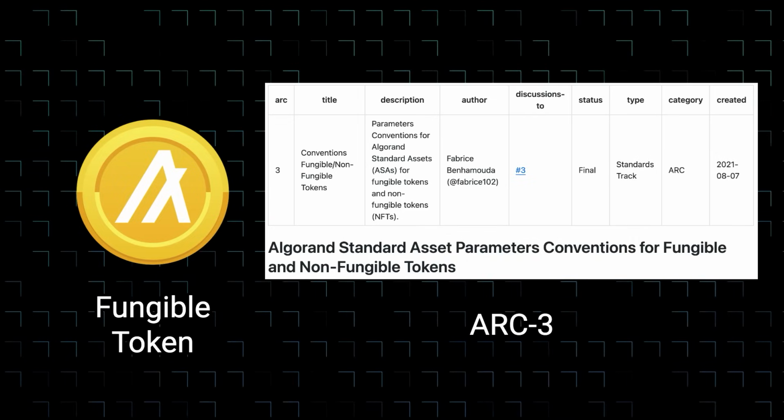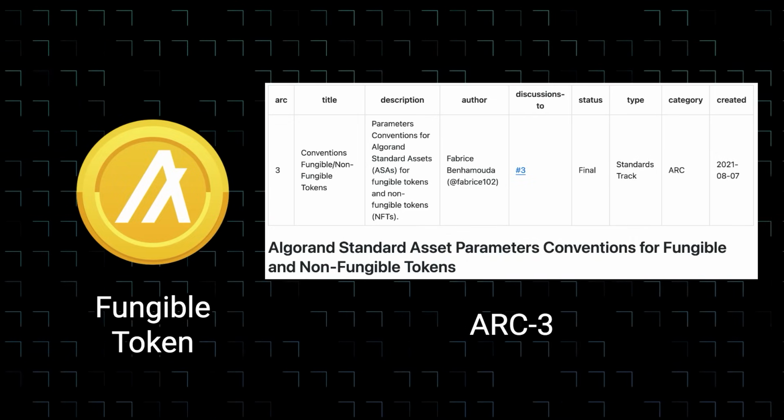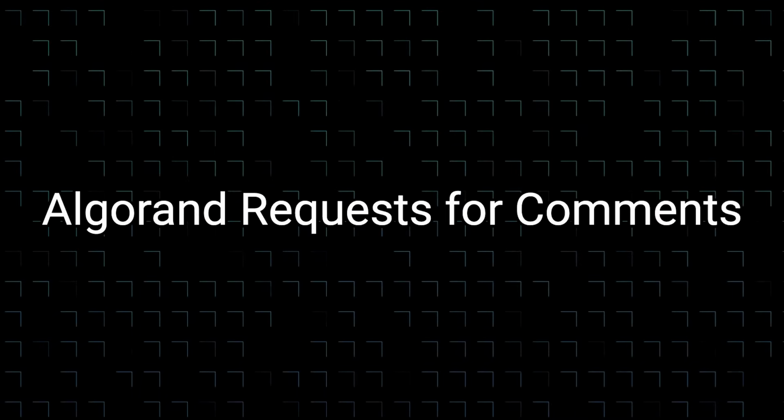Fungible tokens on Algorand follow the ARC3 standard, where ARC stands for Algorand Request for Comments. ARC is the Algorand version of ERC, and it provides standards that people can follow to allow the composability of tokens and applications on Algorand.